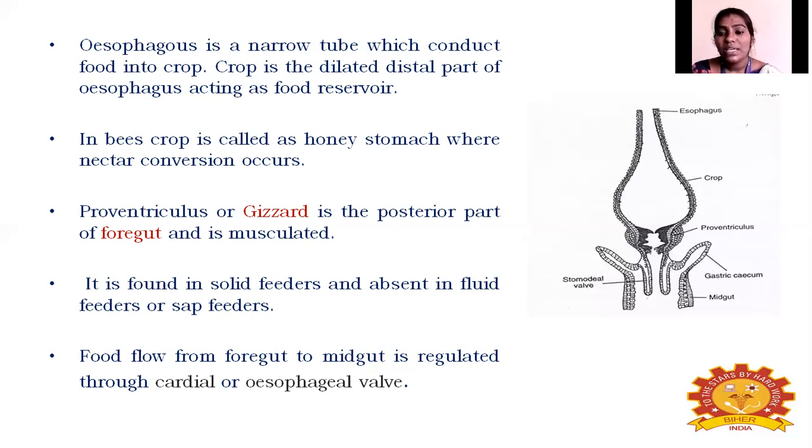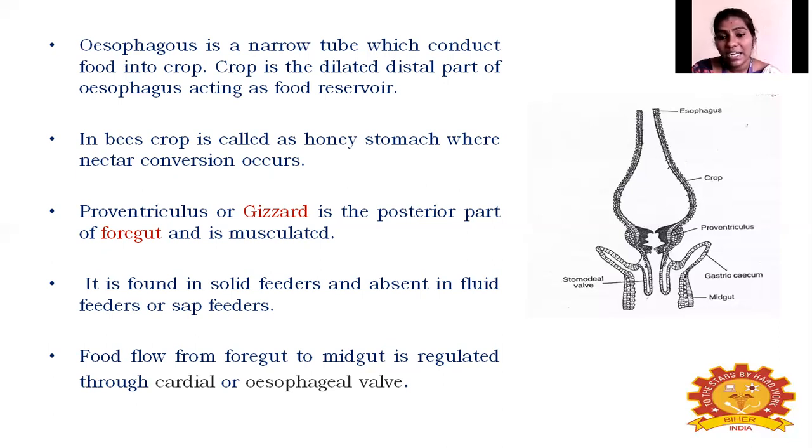Actually, the proventriculus is present in the foregut for cutting, grinding or crushing the food eaten by the insect. Solid feeders like cockroaches and grasshoppers might eat harder food particles that may not be broken down by their mouthparts. That kind of food will be broken down by the proventriculus or gizzard. The food flow from foregut to midgut is regulated by this part.